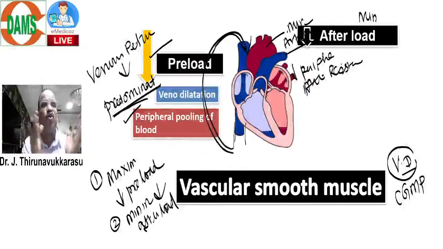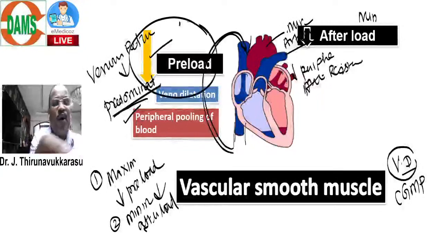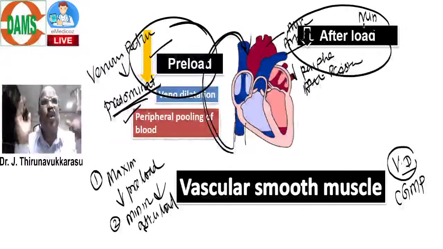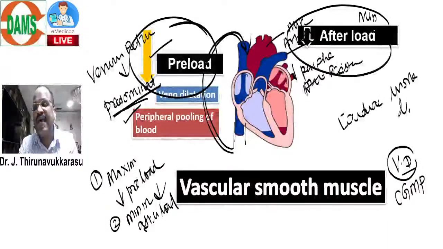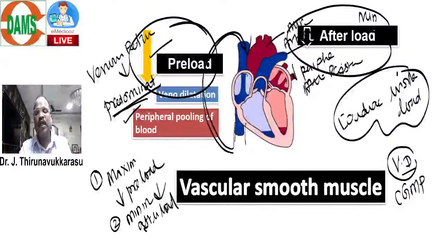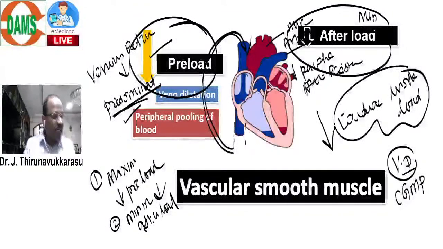Now work it out. When both the loads, preload and afterload, are decreased, it means the total cardiac workload decreases. Now please answer.